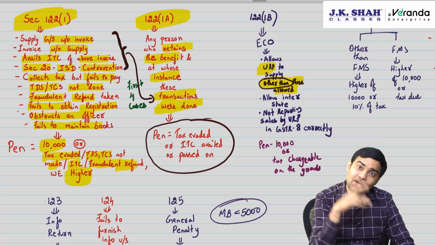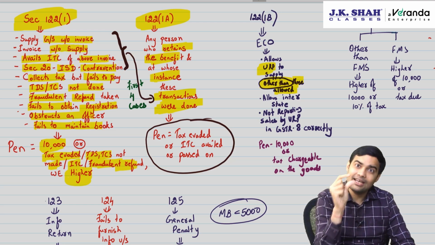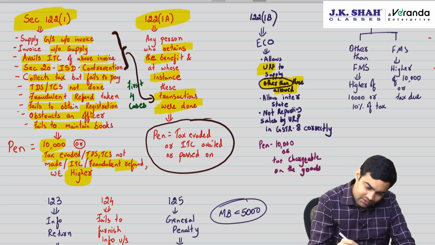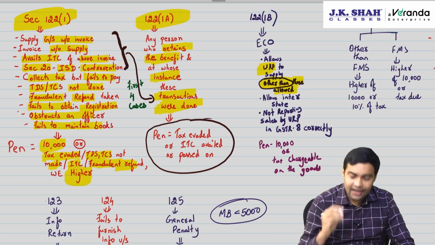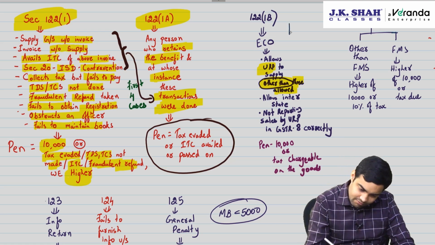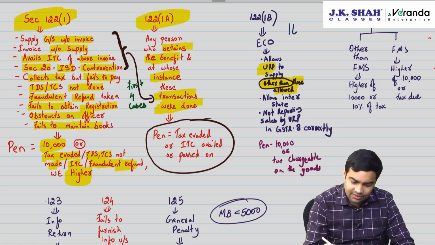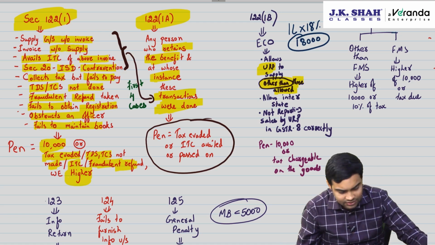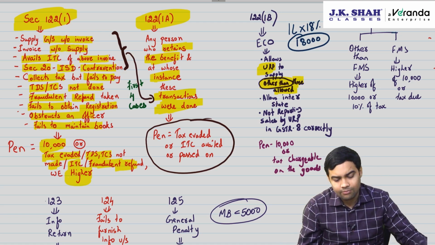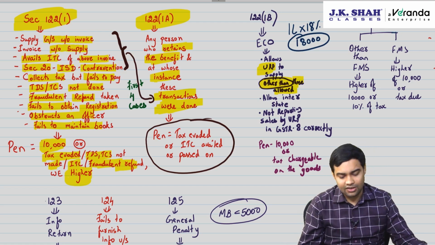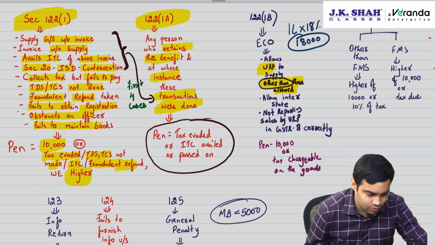And the tax will not be composition tax. Tax will be as tax applicable to a regular taxpayer. That means, suppose an unregistered person sells online who is not allowed to sell, and the ECO does not check it. So 1 lakh into 18%, 18,000. Now this 18,000 will be recovered from the e-commerce operator who allowed him to supply.